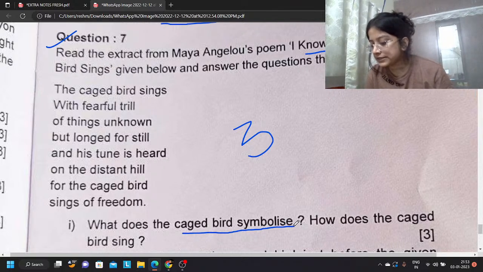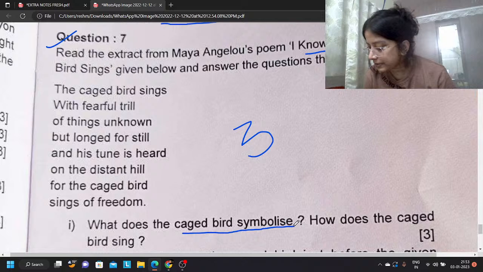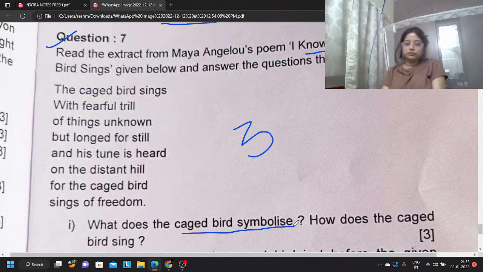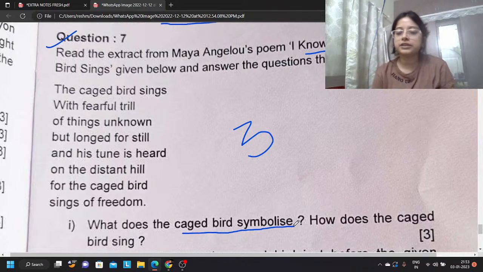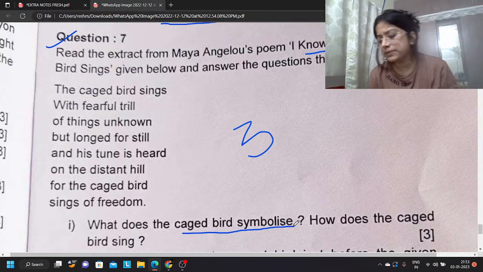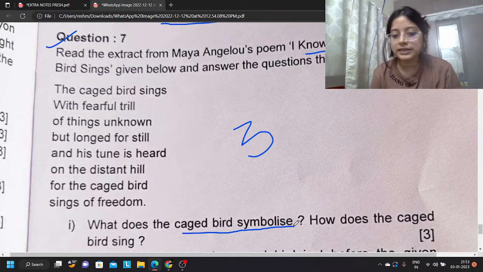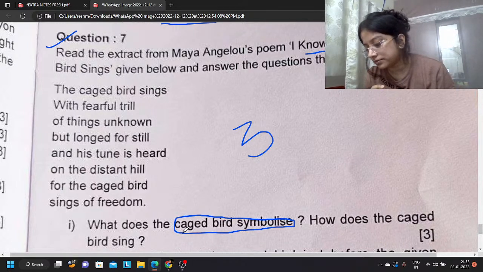Depressed class of the black people. Caged bird symbolizes African American people. African American. Okay, so we have all written correctly. It is actually the caged bird symbolizing the African American people. Or you can simply add one more word, the deprived. Don't write depressed, Kaushik. It is deprived. You can write the deprived, that means the people who were not given their rights and all. The deprived African American.